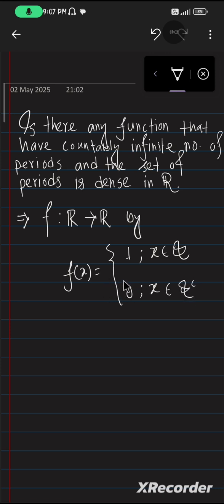This is a very well-known function, namely the Dirichlet function. This function has countably infinitely many periods, and the set of periods is dense in R.